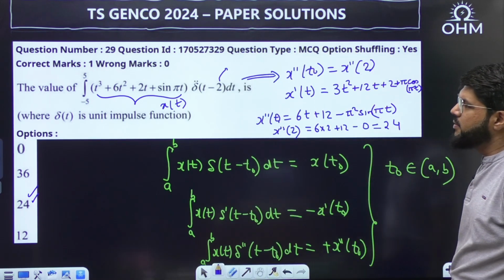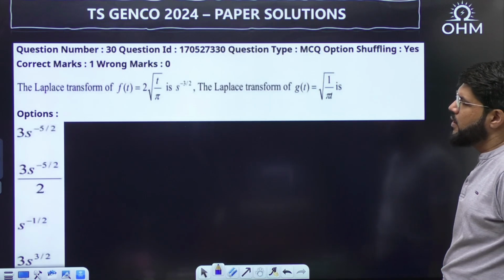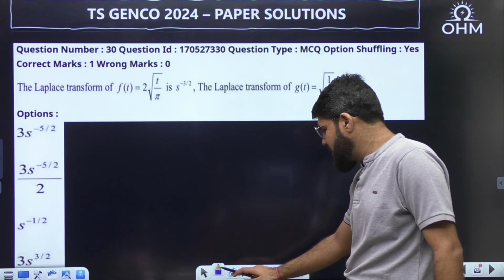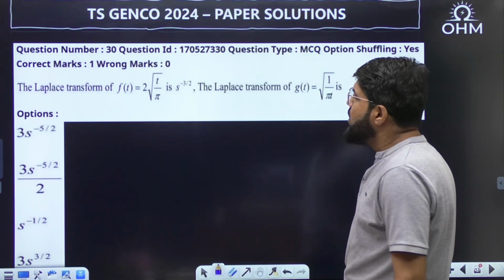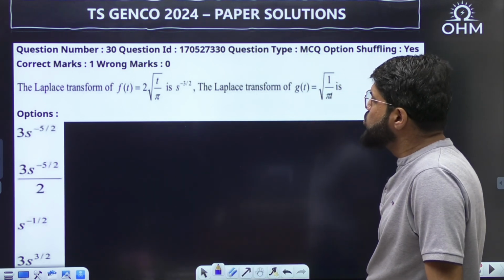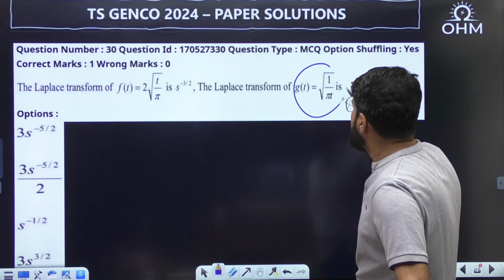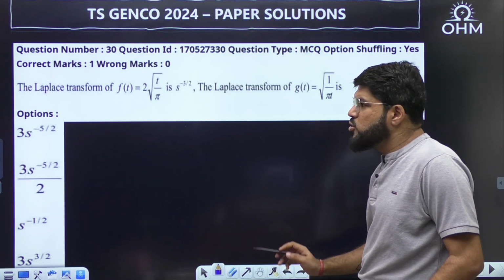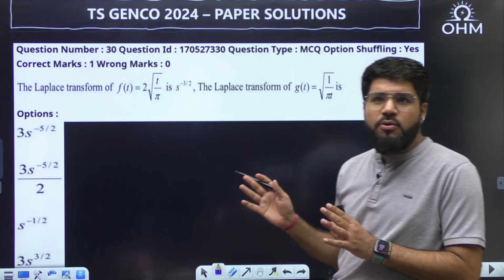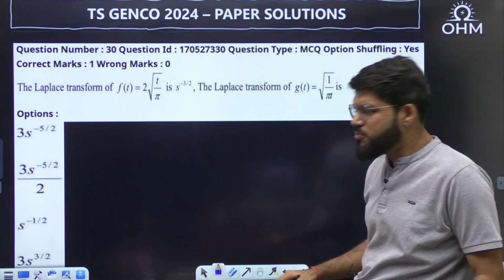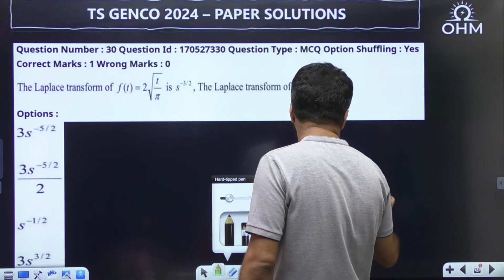Let's go to question number 30. It is a Laplace transform question, a straight GATE PYQ, 2015 I think. The Laplace transform of ft, 2 root over t by pi, is s power minus 3 by 2. What is the Laplace transform of gt, 1 upon root pi t? The Laplace transform of ft is given, and then another signal, so first relate gt and ft, and then some Laplace property will come.